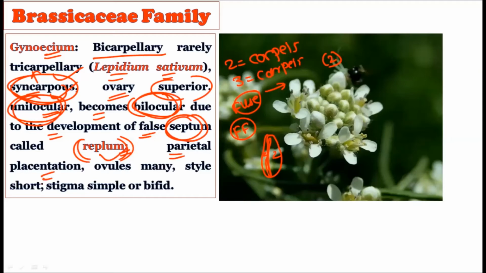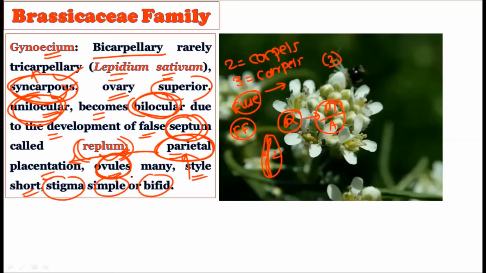Then the parietal type of placentation is there. Which type of placentation? Parietal. Out of the four placentation types, the parietal type is shown. In the Ranunculaceae family, we saw the axial and the marginal types of placentation, right? So depending upon the placentation, the plant families can be separated. The Brassicaceae family maximally shows the parietal type of placentation. Many ovules are there inside the ovary. The style is very short and the stigma is simple or bifid.